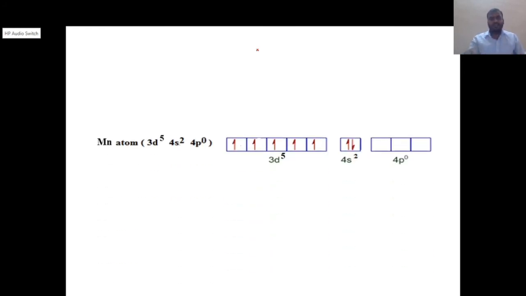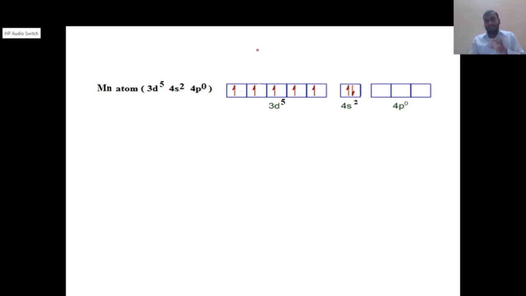Valence bond theory states that the metal atom should have vacant empty atomic orbitals, and the ligand should have a filled atomic orbital. So the filled atomic orbital of the ligand will donate the lone pair of electrons to the vacant empty orbital of the metal. So how will the bonding take place? We will see one by one.